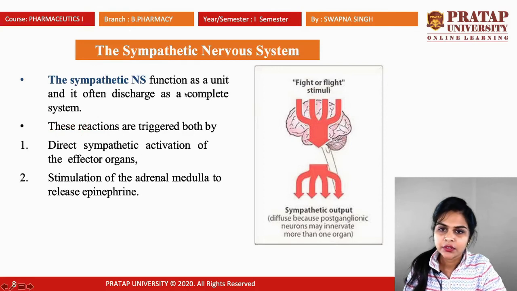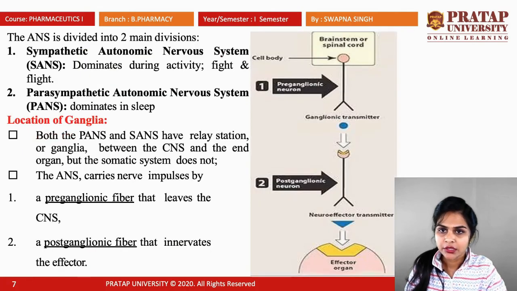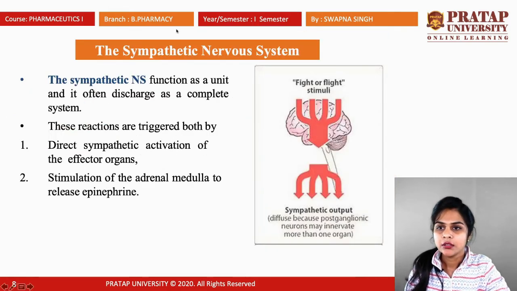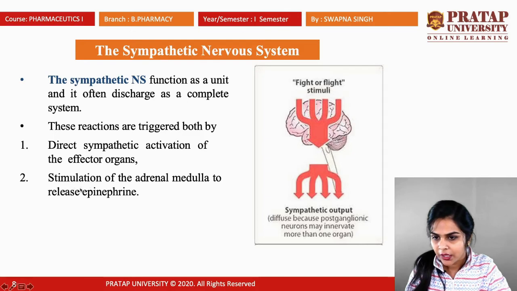Next is the sympathetic nervous system, which dominates during activity. The sympathetic nervous system functions as a unit, and it often discharges as a complete system. These reactions are triggered both by direct sympathetic activation of effector organs and by stimulation of the adrenal medulla to release epinephrine. Epinephrine is a neurotransmitter released from the sympathetic nervous system.